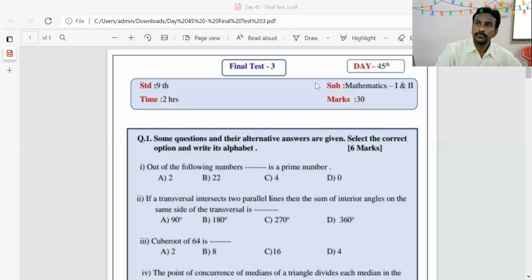I am sharing a PPT or PDF for this, our final test number 3. I am sharing a test paper. This is the final test 3 for day 45 of bridge course, standard 9, subject maths 1 and 2. Time for this test is 2 hours and marks 30.